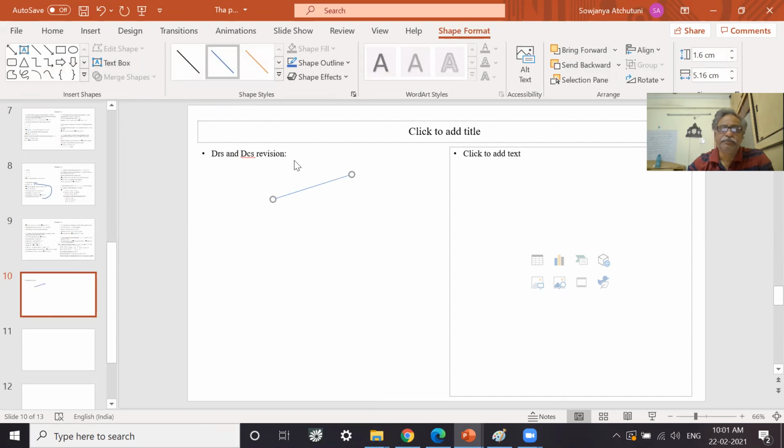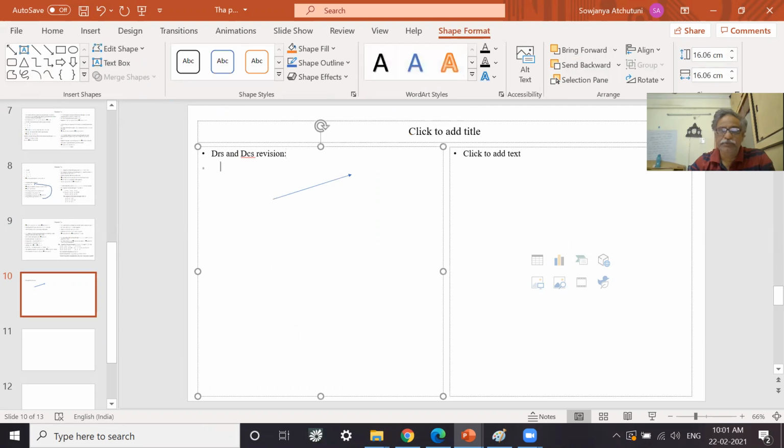Okay. And the coordinates here are say 1, 1, 1, and the coordinates here are say 2, 5, 6. So this is vector AB.